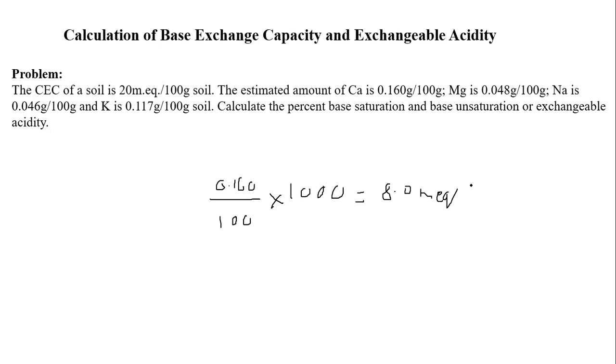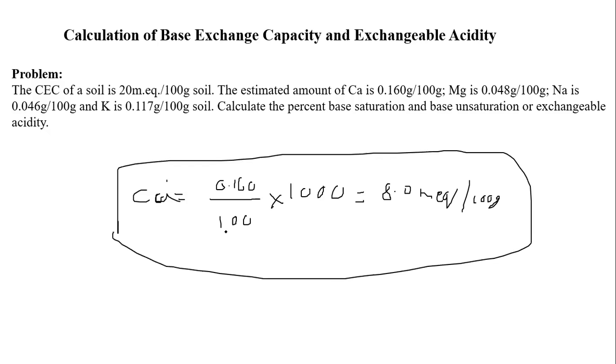Exchangeable acidity, sorry, that is the exchangeable acidity. What she is explaining is that we convert all these grams into milliequivalents.